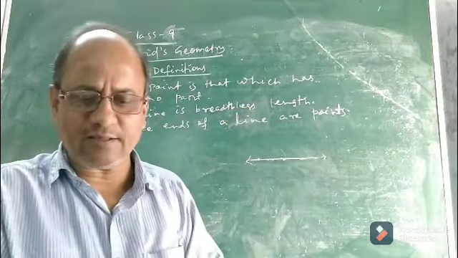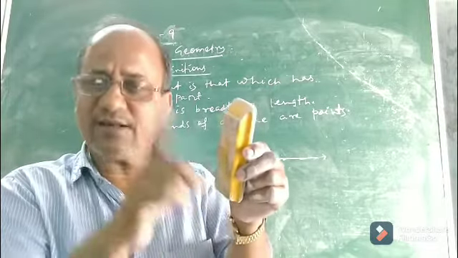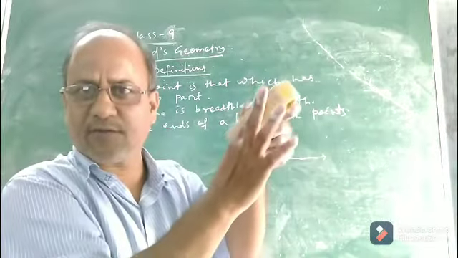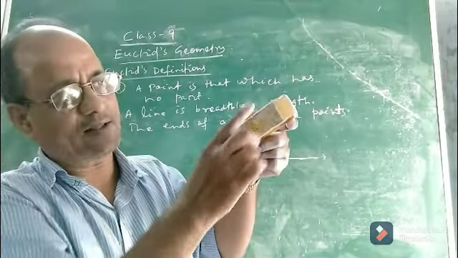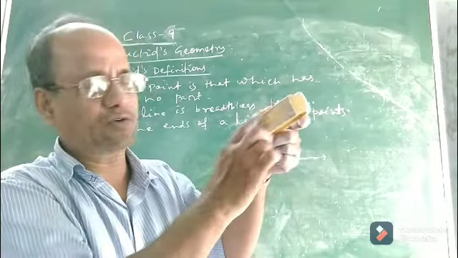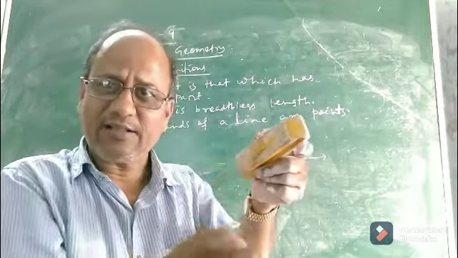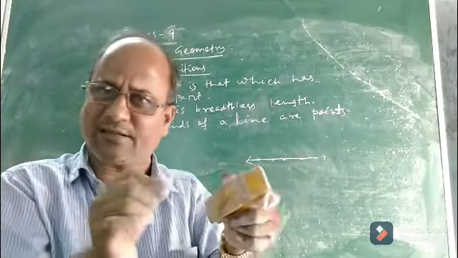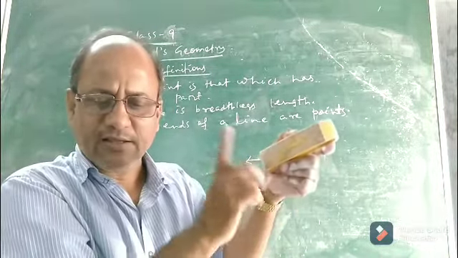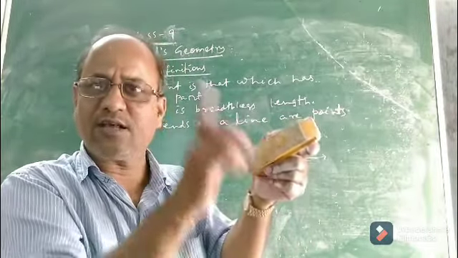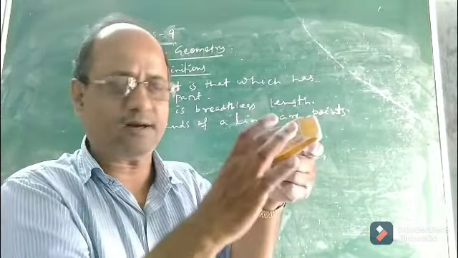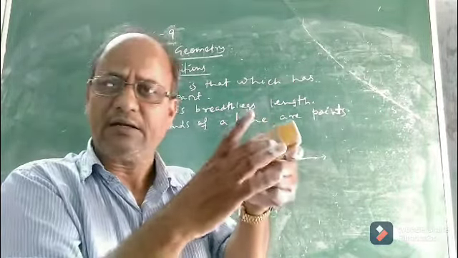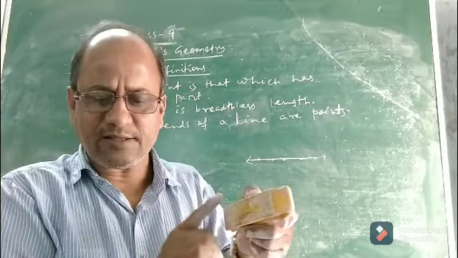Now, what did Euclid say? He said the surface is that which has length and breadth only. If this is one surface or face of the cuboid or duster, this is the length and this is the breadth. It has only length and breadth. We know that a surface is that part of the solid which we can see and touch, but Euclid said that a surface is that which has only length and breadth. So this was the concept of Euclid about surface.